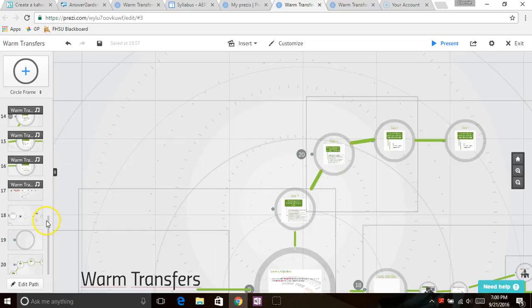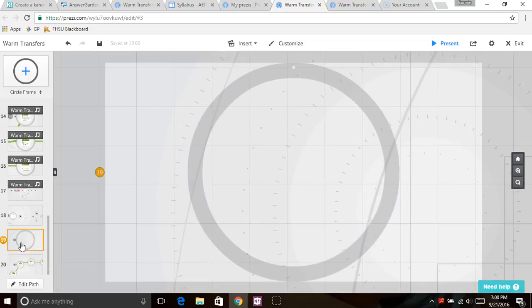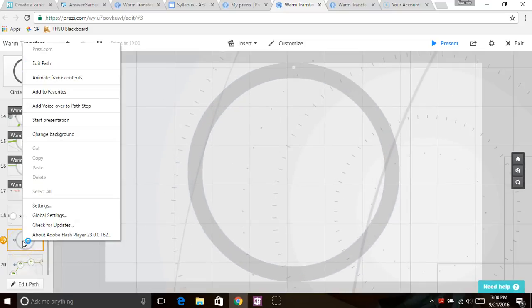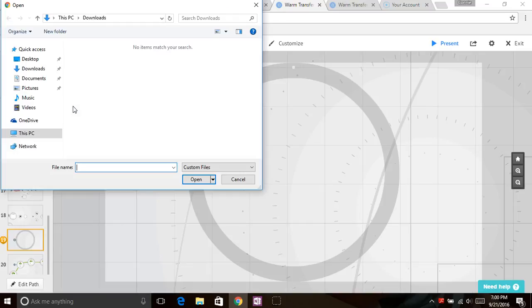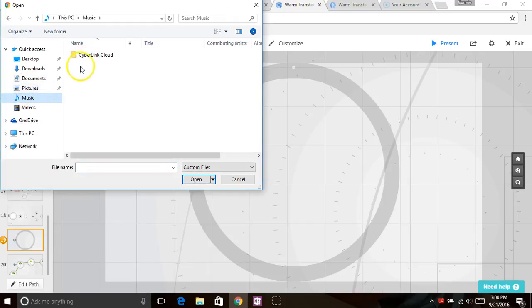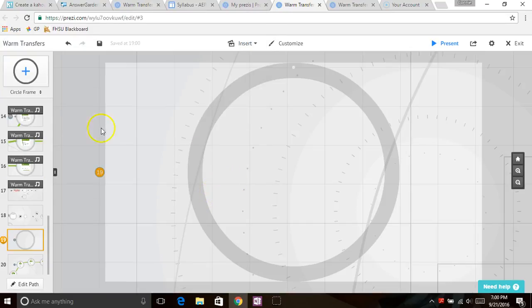So when you go here, you see here it has these gray bars. That's where I've added audio. So I can come here and I can right click, and you see that it says add voiceover to path step. So you click there and you just go into your computer and find the audio that you want to input. And that's how you attach audio.